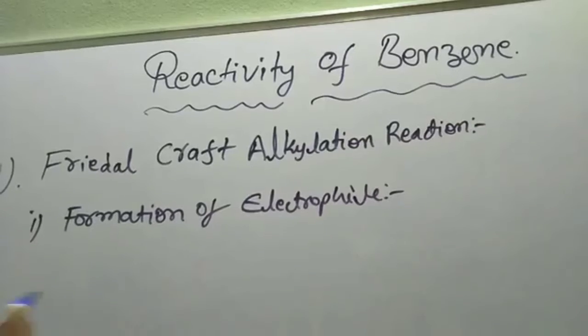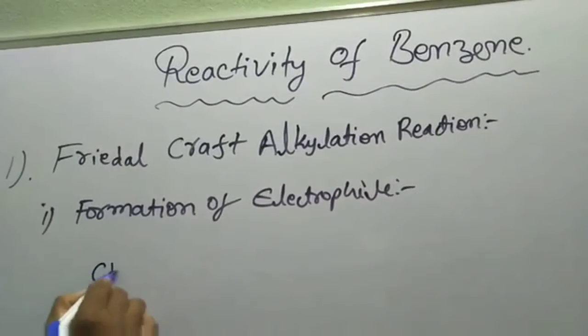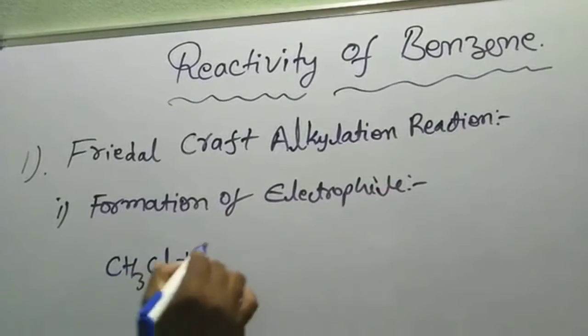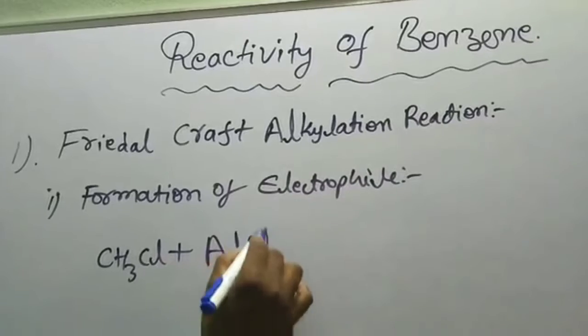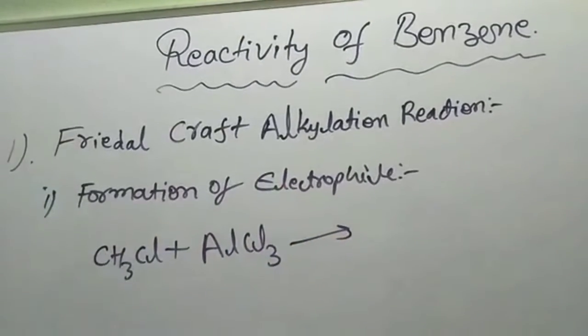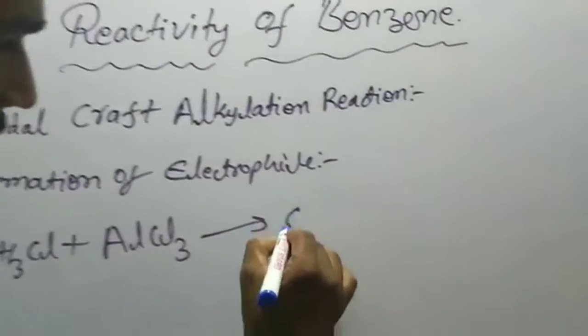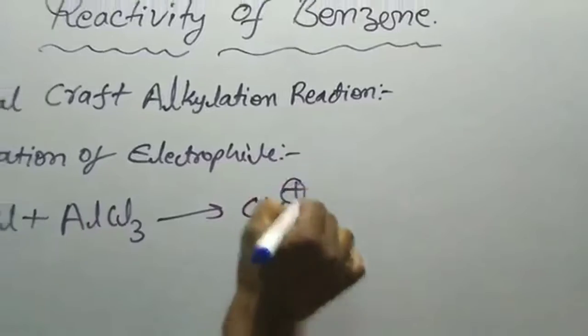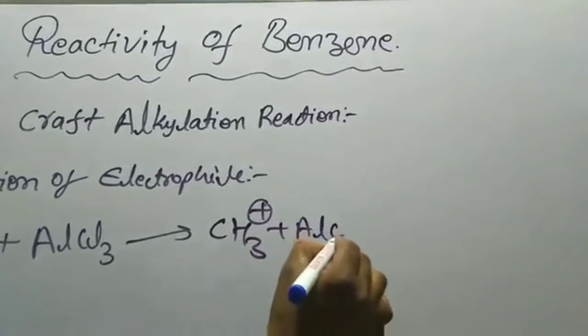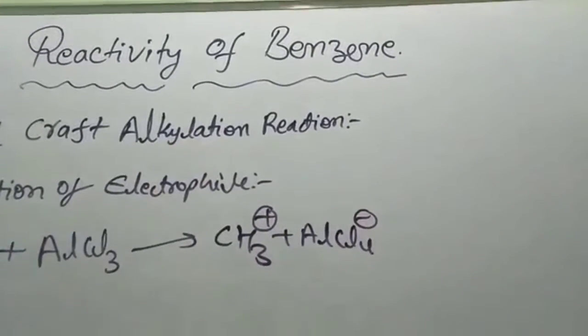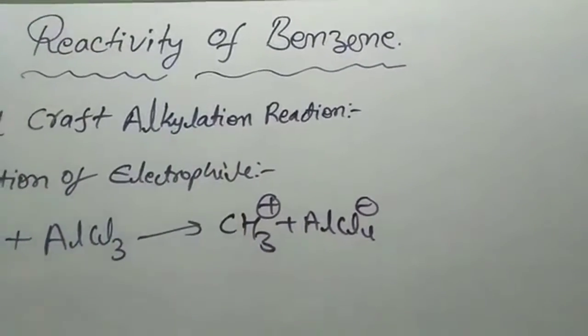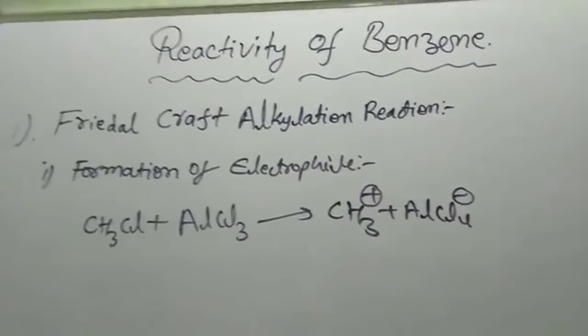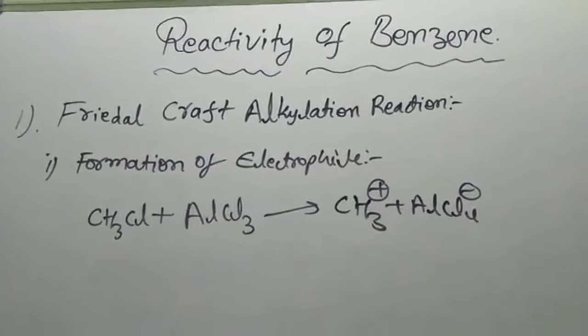In this step, methyl chloride or alkyl chloride reacts with anhydrous aluminum trichloride to give methyl cation plus AlCl4 minus. This methyl cation can attack the benzene ring to give methyl benzene or alkyl benzene.